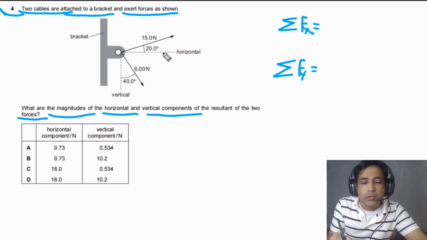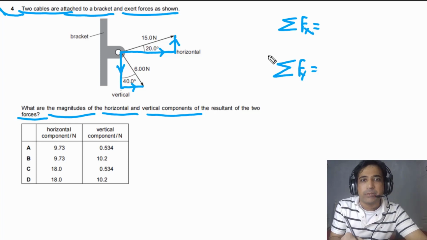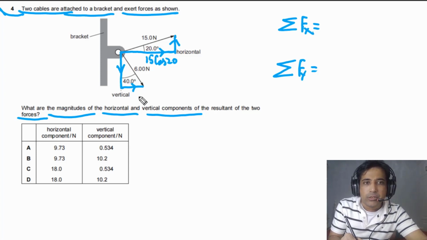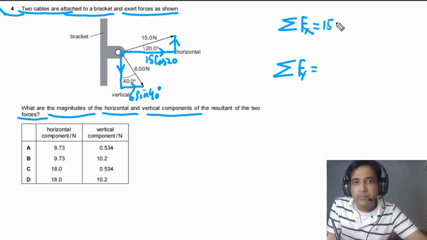For the horizontal, if we resolve this force into two components, it has one horizontal component and one vertical component. We can also resolve this other force into horizontal and vertical components. First of all, we need to find the sum of horizontal components. This horizontal component is equal to 15 cosine of 20 degrees, and this horizontal component is 6 times sine of 40 degrees, because this is opposite to the angle. So simply we can write 15 cosine of 20 degrees.